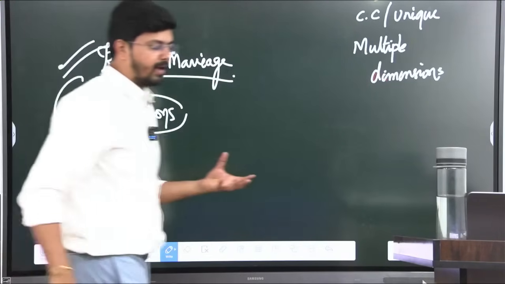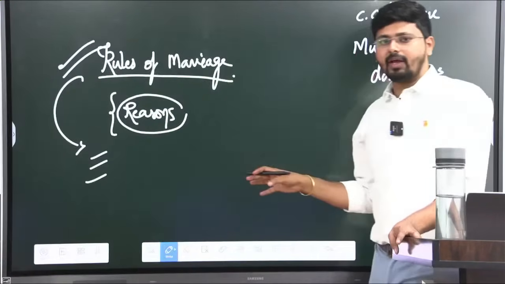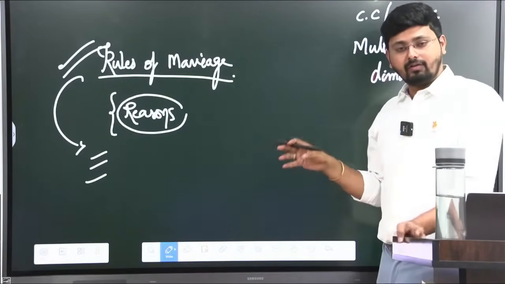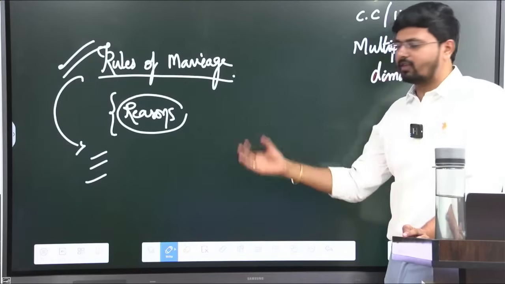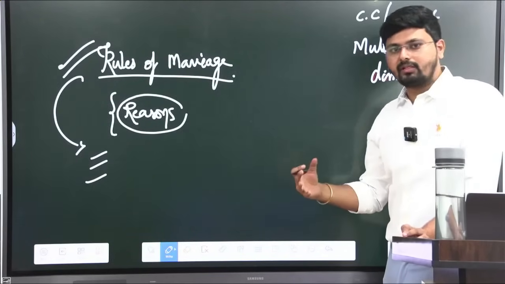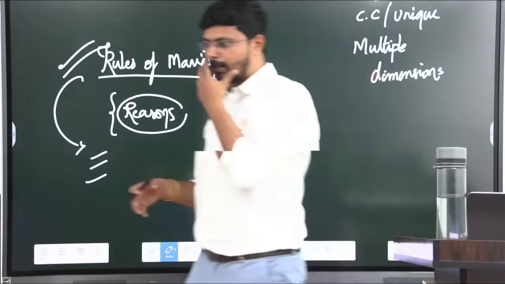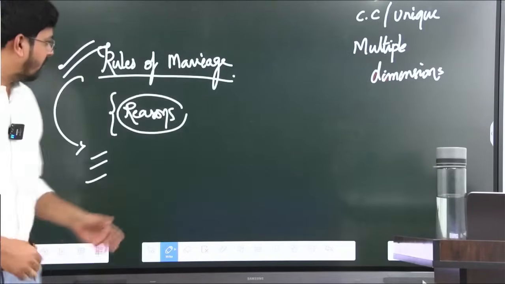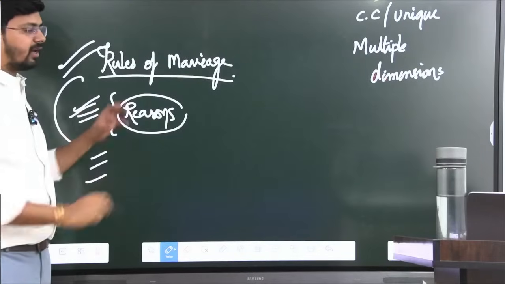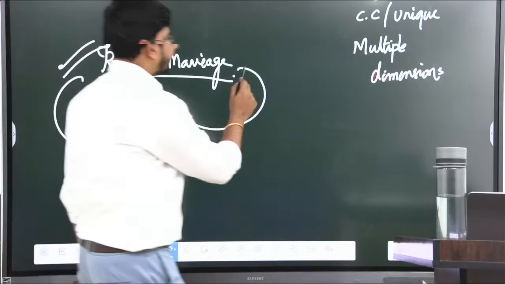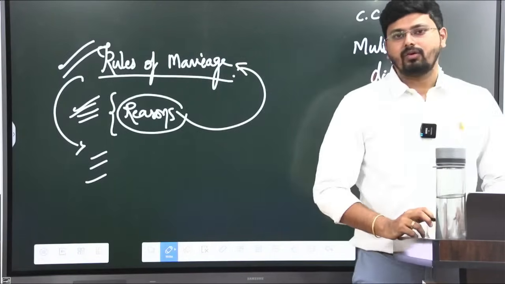Because the question is open-ended, you can present multiple dimensions rather than only one. Writing the different rules of marriage and who has given them, with different names and thinkers for different rules, that's okay. But what are the reasons why we have rules of marriage? If you present that point, that makes the answer multidimensional.